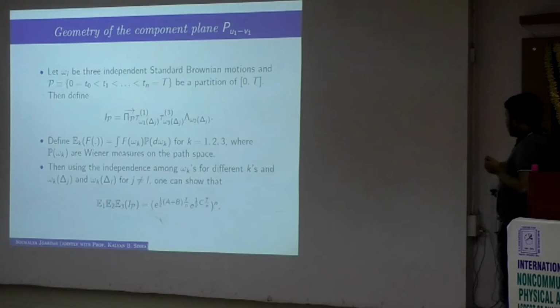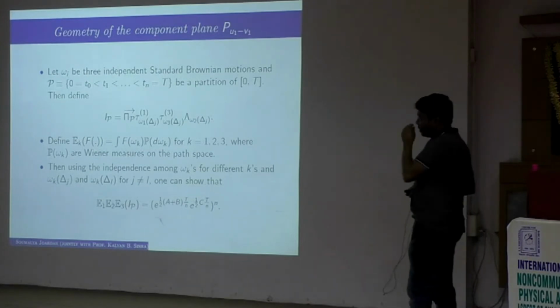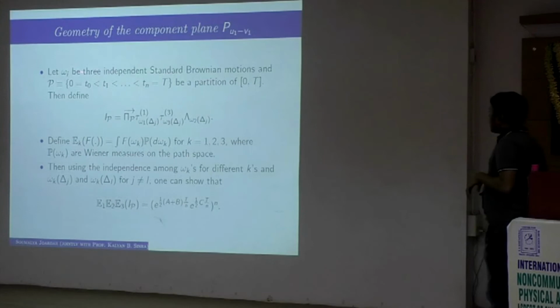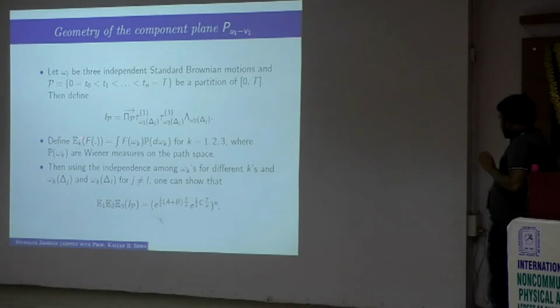For that, we have used some probability technique. Let omega 1, omega 2, omega 3 be three standard independent Brownian motions, and by using the Trotter-Kato product formula, one can show that, with this notation, E k f of this random variable is an integral with respect to the Wiener measure on the path space.